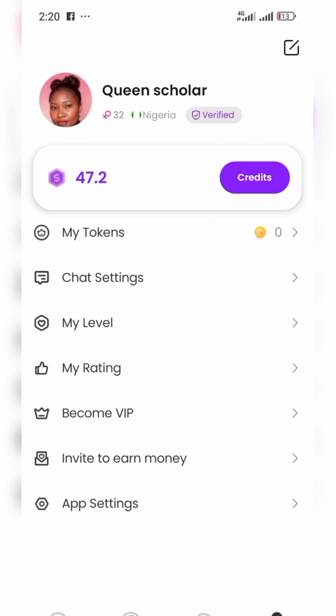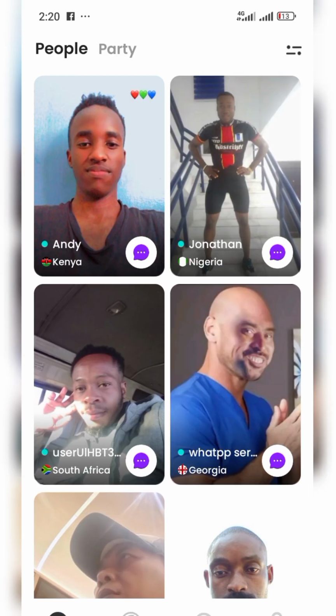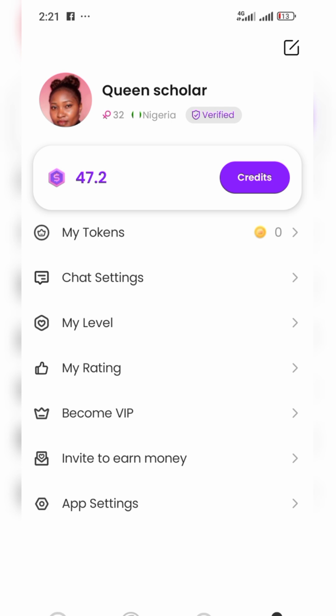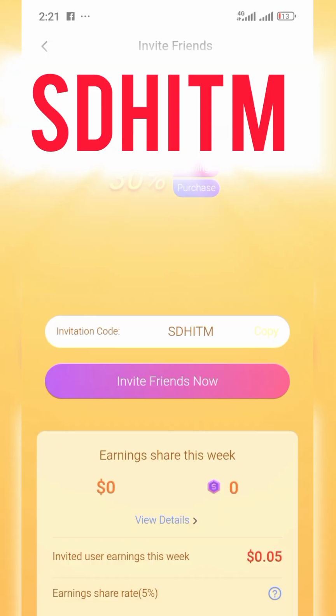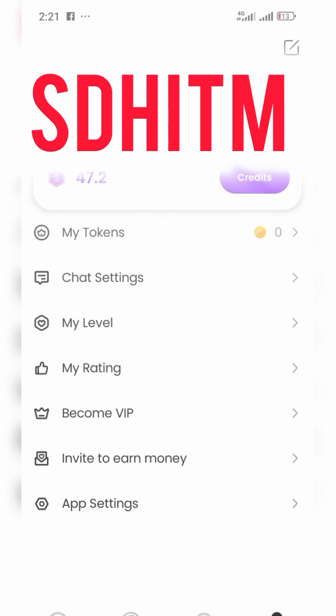The first thing you are going to do when you enter the app is sign up with your email. You don't need a password, just your email. Then you come in, and there's an invitation code displaying on this screen. It's that invitation code that you will use to be given a certain credit here, as you can see.